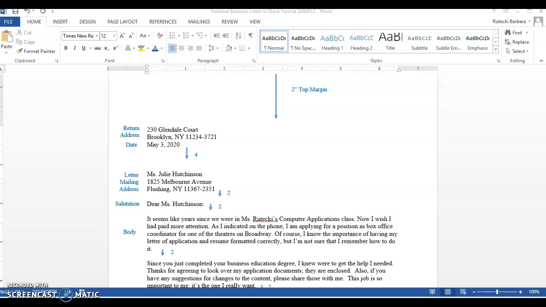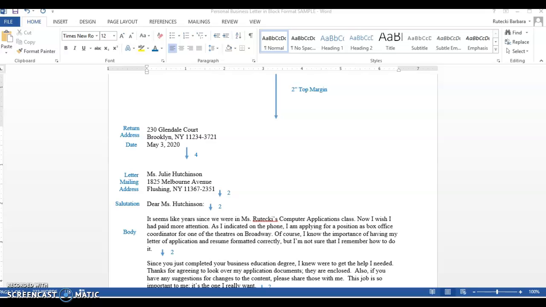Hi, everybody. This document is an example of what a personal business letter in block format looks like. So I'm going to step you through each part of it. But before I do, I just want to explain this is a letter format style that you would use if you were going to send a letter to perhaps a college and you're asking them to accept your letter of application, or if you want to apply for a job.